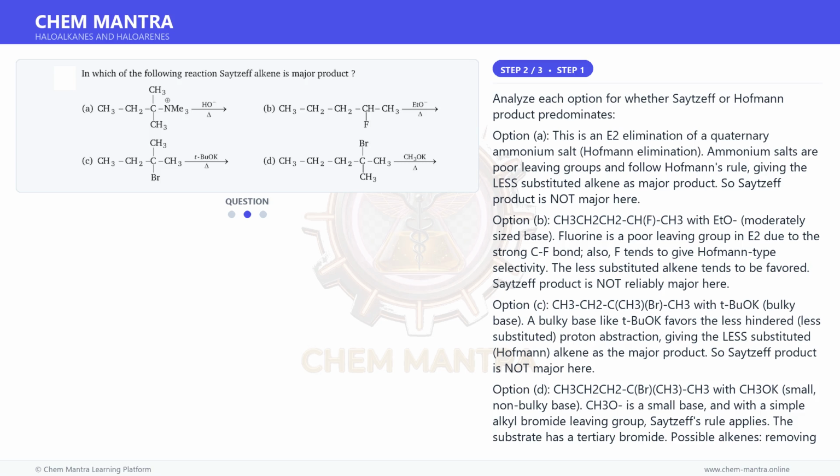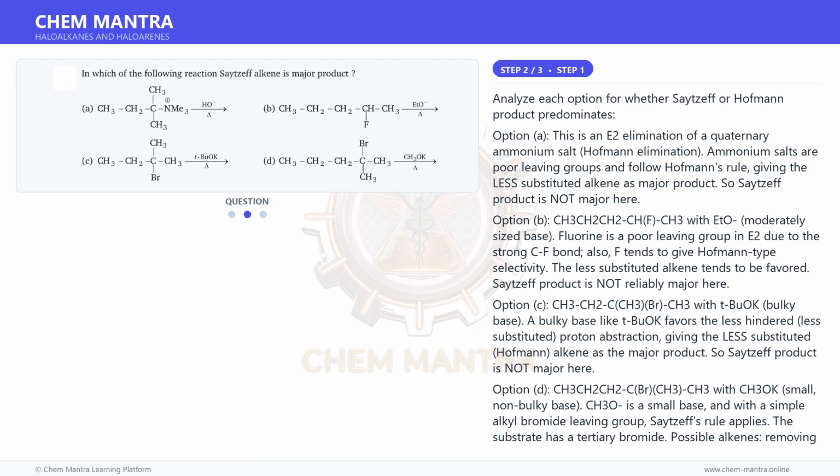Moving on to the next step. Analyze each option for whether Saytzeff or Hofmann product predominates. Option A. This is an E2 elimination of a quaternary ammonium salt, Hofmann elimination. Ammonium salts are poor leaving groups and follow Hofmann's rule, giving the less substituted alkene as major product. So Saytzeff product is not major here.